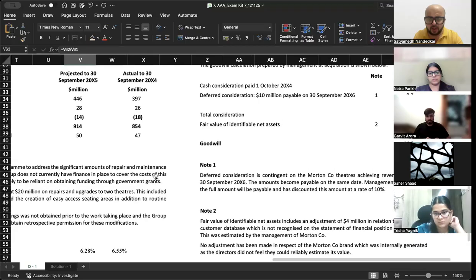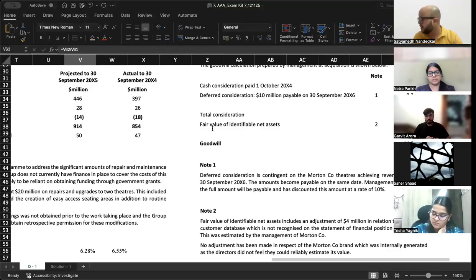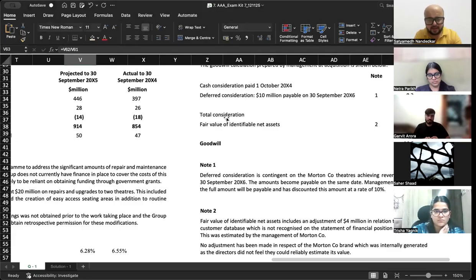Then cash consideration. Any risk here with respect to cash consideration? I think that is a number which can very easily be verified by looking at the share purchase agreement and by looking at the bank statement. If you look at these two sources, you will get your answer. Okay. Now next thing is fair value of identifiable net assets. What risk can you think of here?